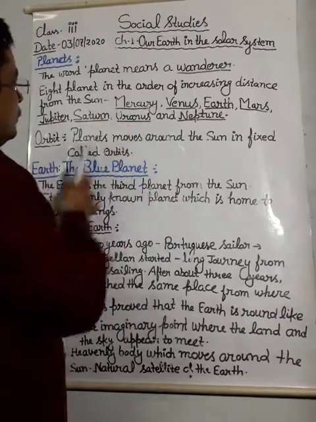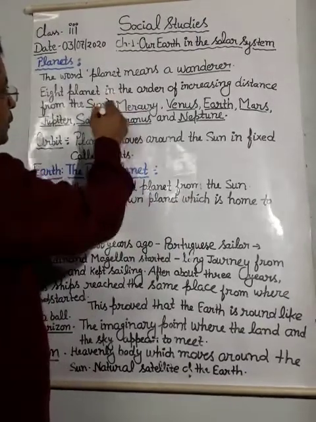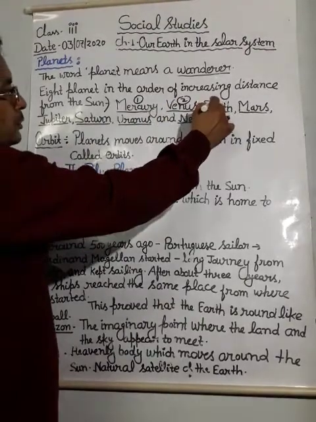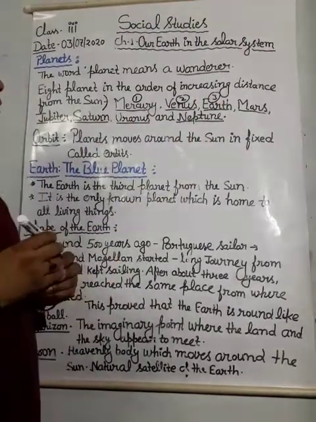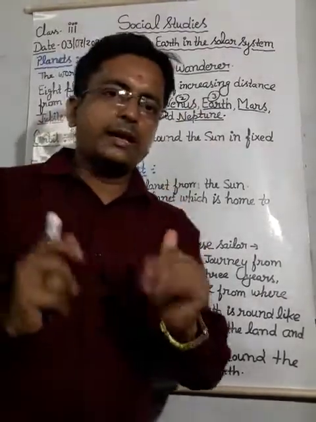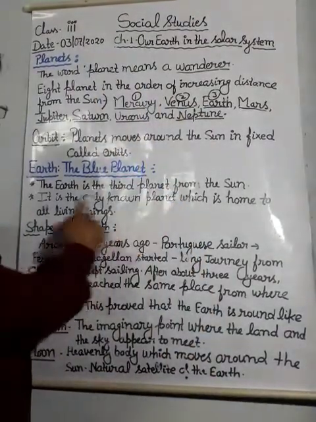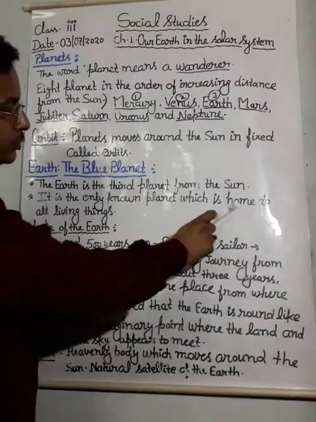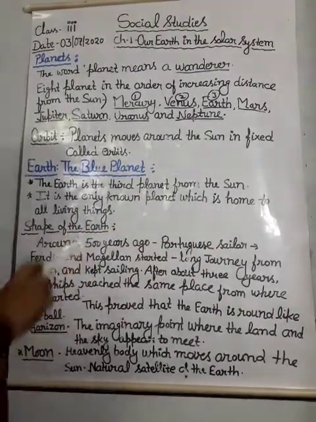You can see here, from the Sun, Earth is the third planet. And it is the only known planet which is home to all living things.